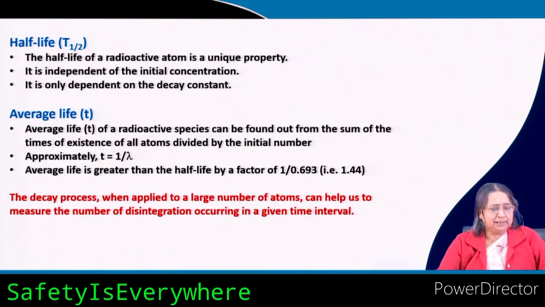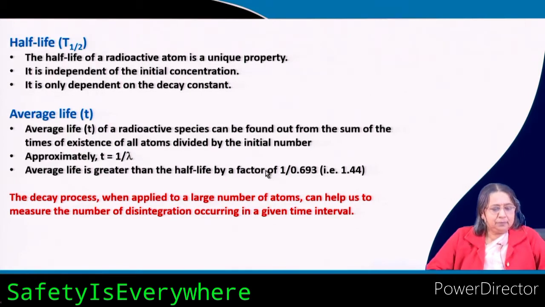It is usually given by small t, and t is nothing but 1 by lambda, while t half is 0.693 by lambda. So, average life is greater than the half life by a factor of 1 by 0.693, that means 1.44.